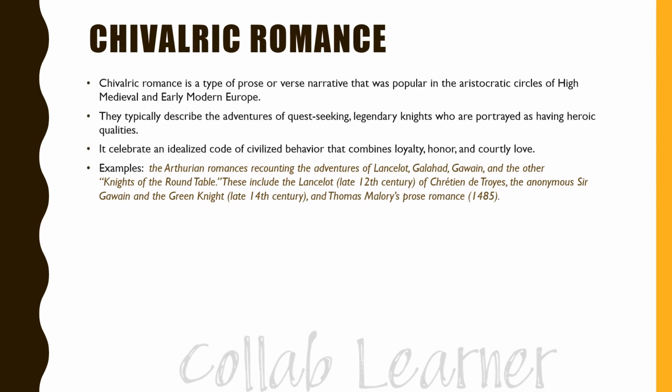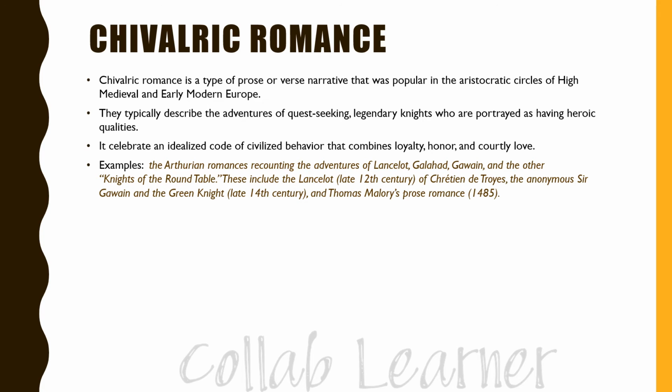So the fourth literary device is chivalric romance. Chivalric romance is a type of prose and verse narrative that was popular in the aristocratic circles of high medieval and early modern Europe. So it was very famous at that time, and they typically describe the adventures of quest-seeking legendary knights who are portrayed as having heroic qualities.